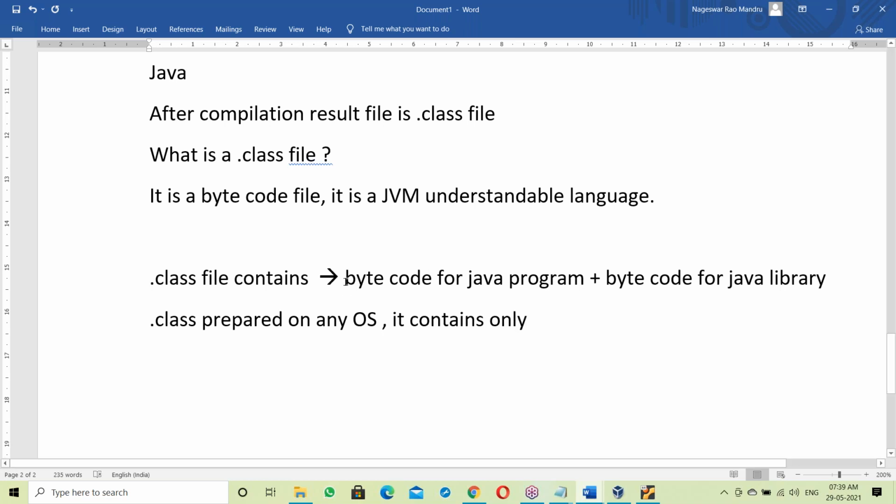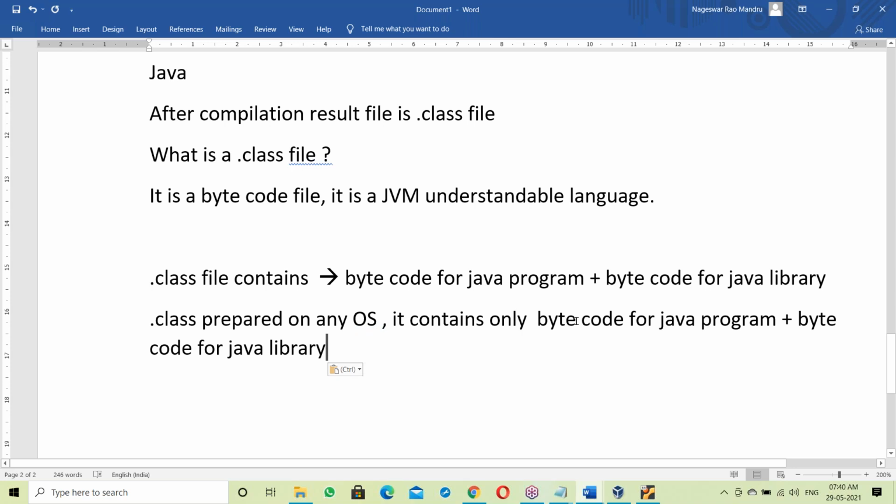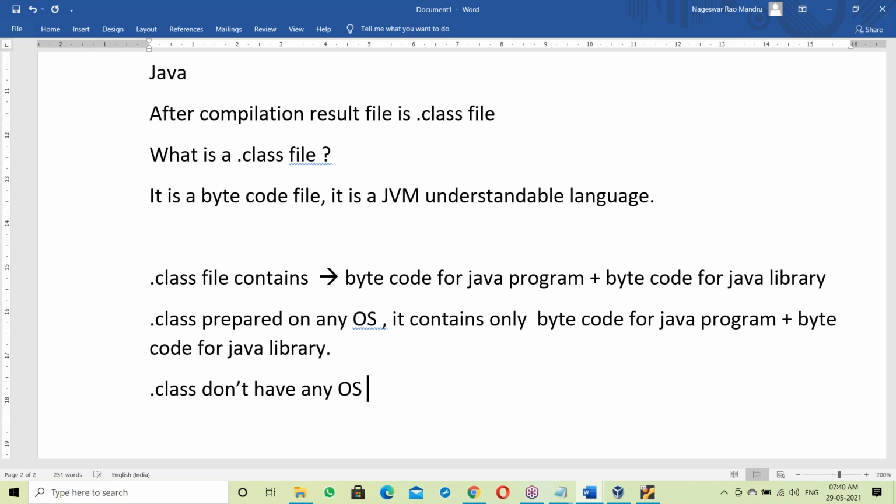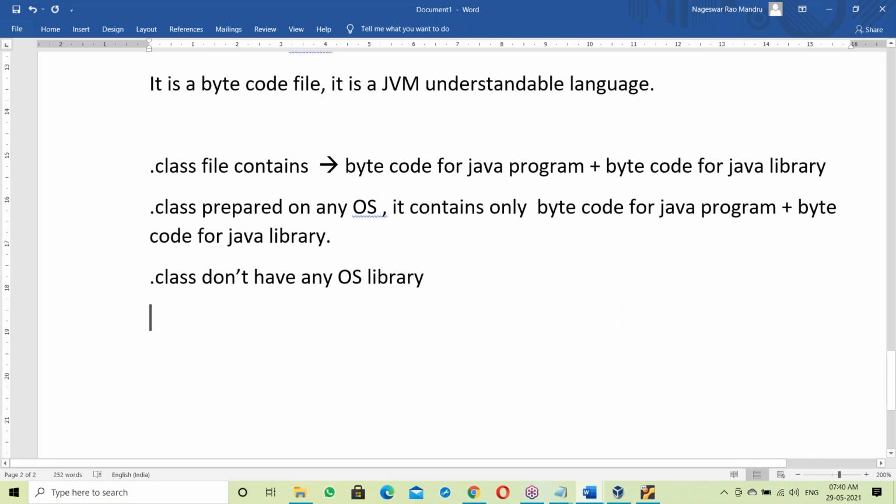It contains only byte code for the Java program and byte code for the Java library. That's it. A dot class file doesn't have any OS library. It is simply a plain Java program.